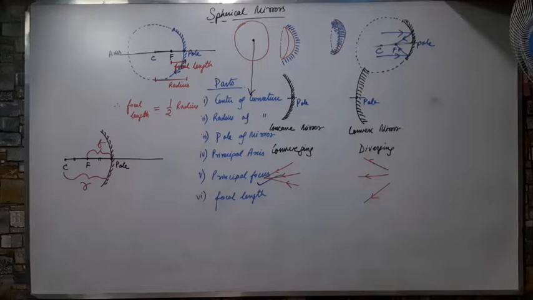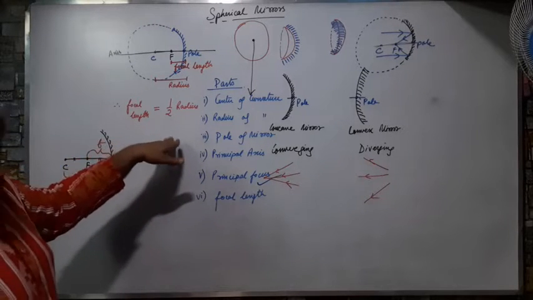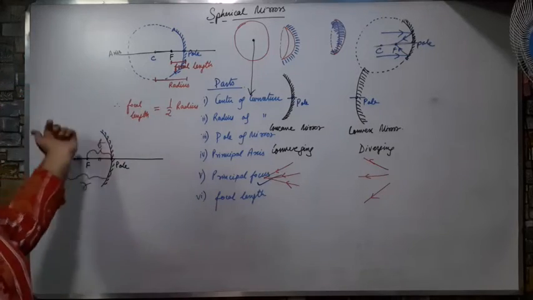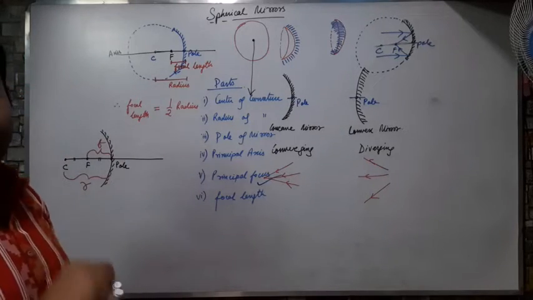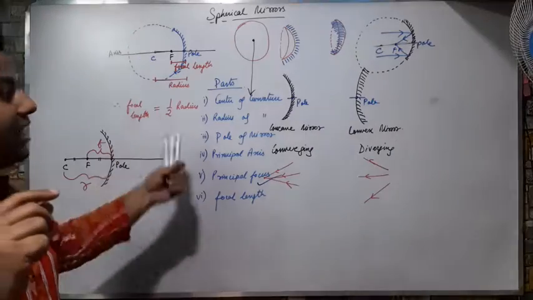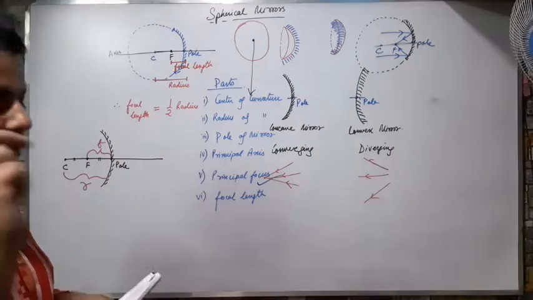So these are the basic parts of a spherical mirror, and this must be clearly kept in mind to go on with our ray diagrams. This is the part in which you get the maximum problems.